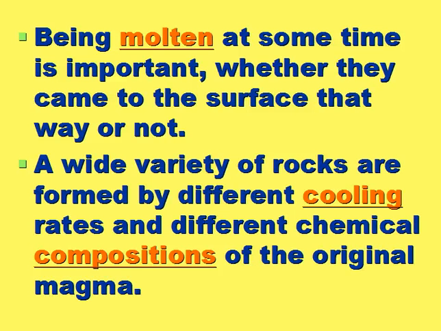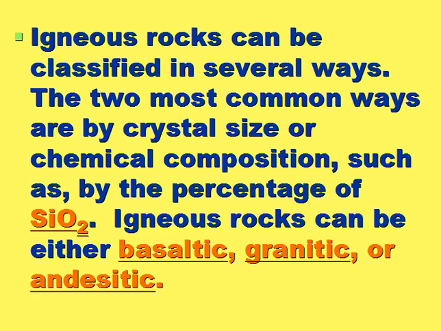So we're going to take a look at igneous rocks first. Now, being molten at some point in time is important, whether they came to the surface that way or not. And a wide variety of rocks are actually formed by different cooling rates. So you can have two rocks, pretty much the same chemical composition, but if it cools quickly, it might form one type of rock, but if it cools slowly, it might form a different type of rock. And likewise, you can also have different rocks cool exactly the same way, but because they have different chemical compositions, they're going to be different rocks.